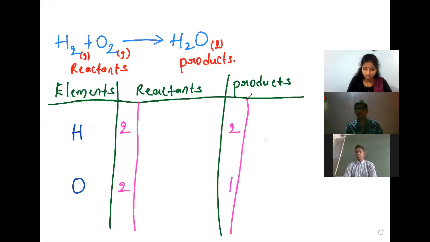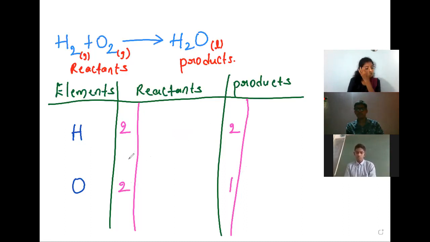Okay. Right. So here we need to balance these oxygen atoms. On which side? Can anyone guess? The oxygens are not balanced. On the product side, because on the product side we have only 1. Here is the lesser number of atoms. To balance with the reactants, we have to take the number on the product side to balance the oxygens.